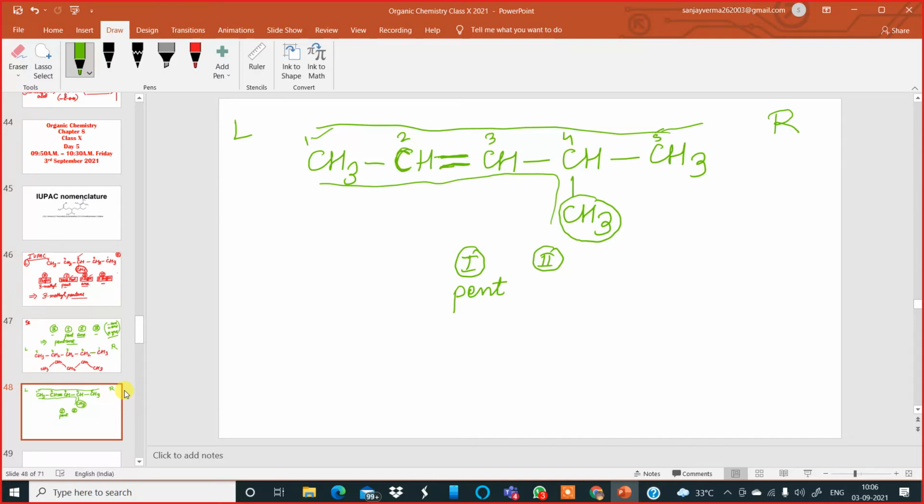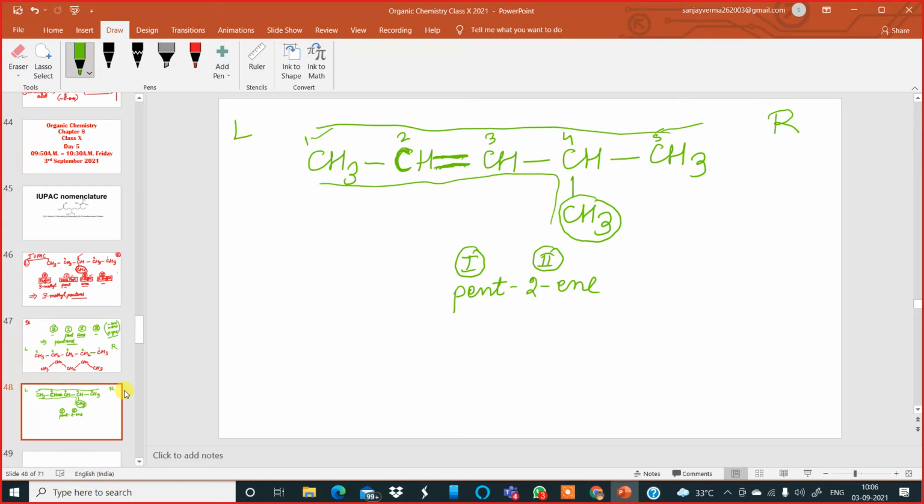The second carbon is starting the double bond, yes? That's why here you have to write down pent-2-ene, E-N-E.